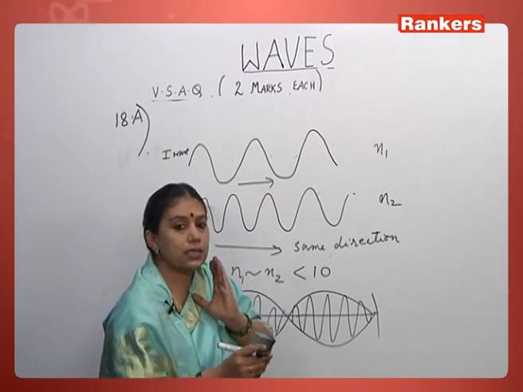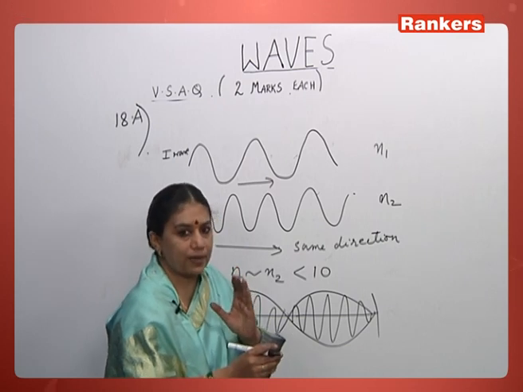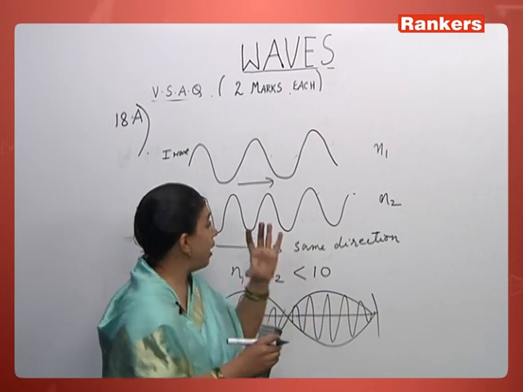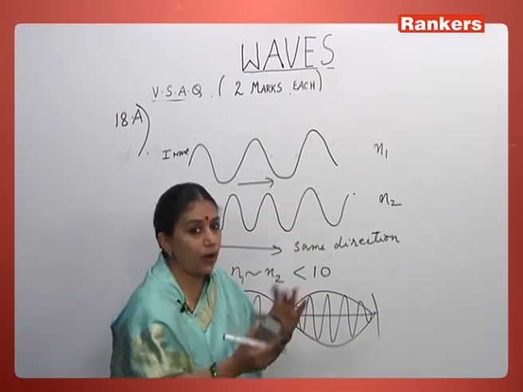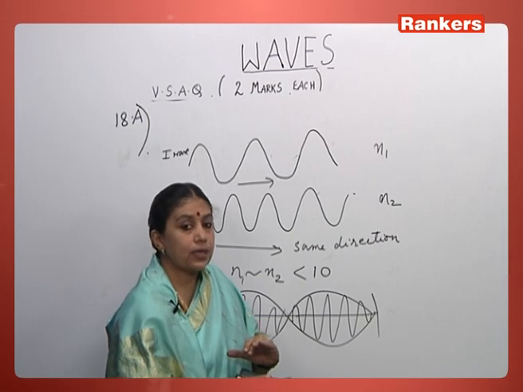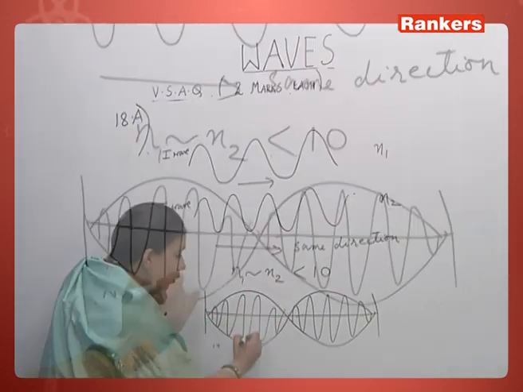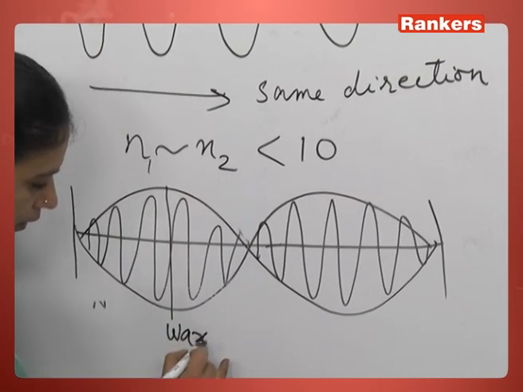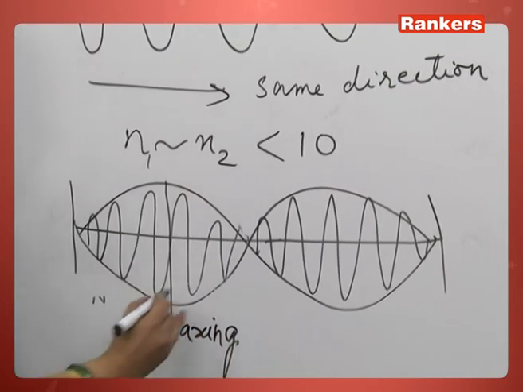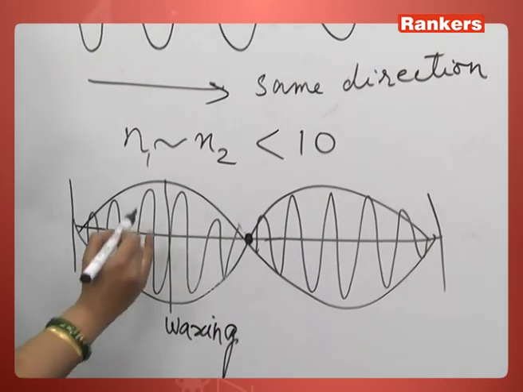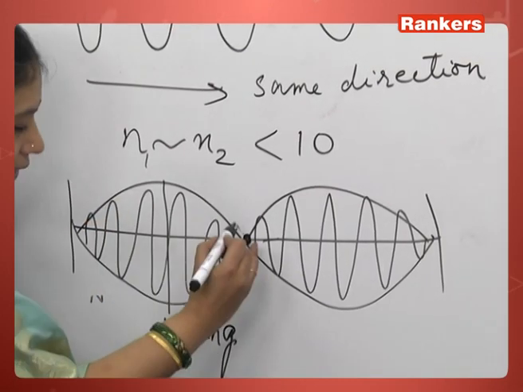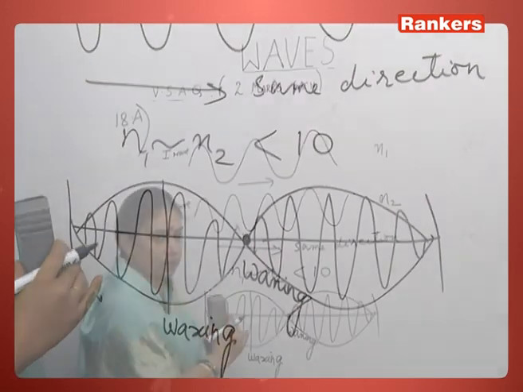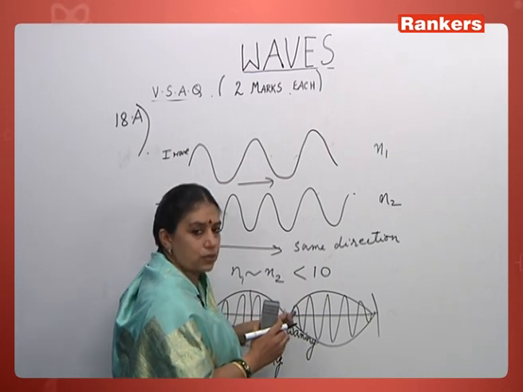So, sound is propagated in the form of longitudinal waves in air. We usually talk about a compression falling on a compression, where you have a maximum amplitude, or a rarefaction falling on a rarefaction, maximum amplitude. Then we hear a sound note of maximum intensity, and that is called waxing, where you have maximum amplitude. When a compression falls on a rarefaction, you have a feeble sound, which is called waning of sound. Here the resultant amplitude is almost 0.